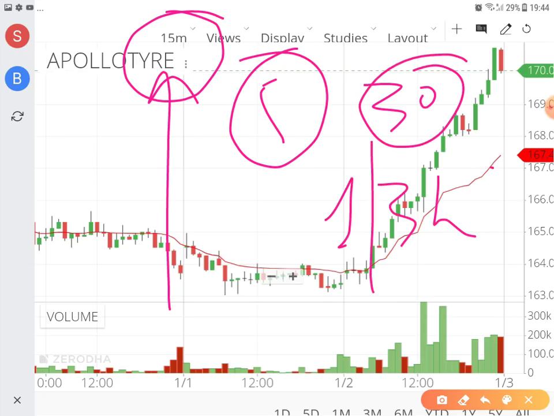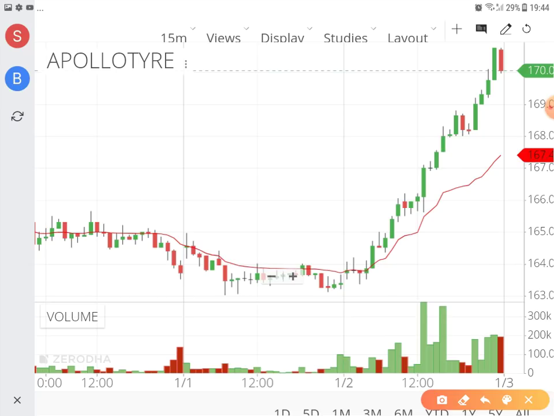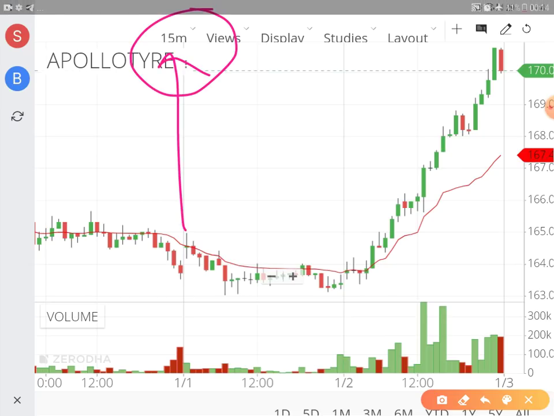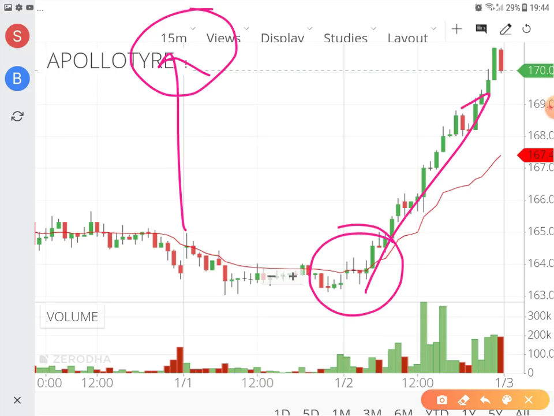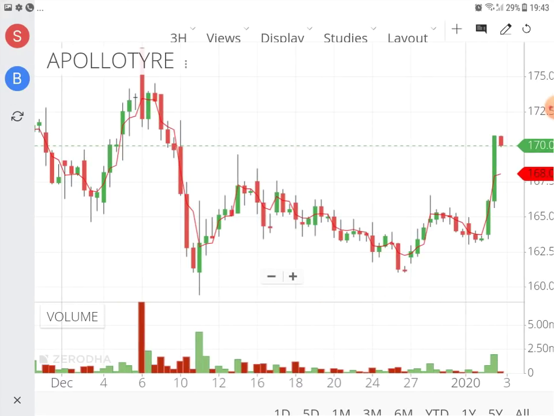So friends, I simply have to say that the shorter the time frame you keep, the better the result you will get. For example, if you are using 15 minutes candle, you can see the reaction at a very quick pace. However, if you put 3 hours candle, you don't get that signal quickly. Rather, you get the signal to buy here, and in fact, if I take the example of this one, there is hardly a clear breakout visible here. Till the time you start to get the breakout here, the stock is already in the sell position.